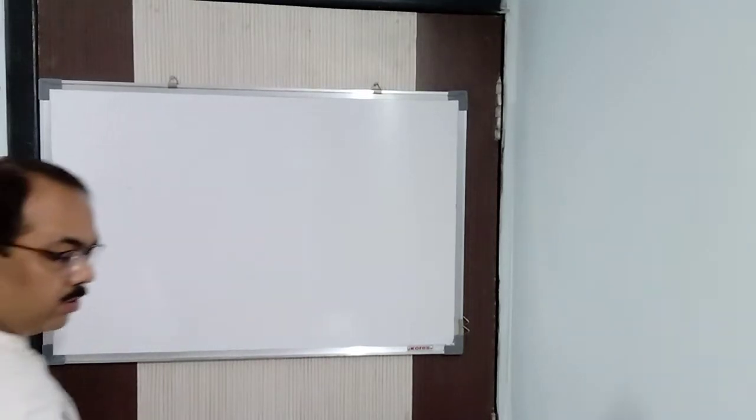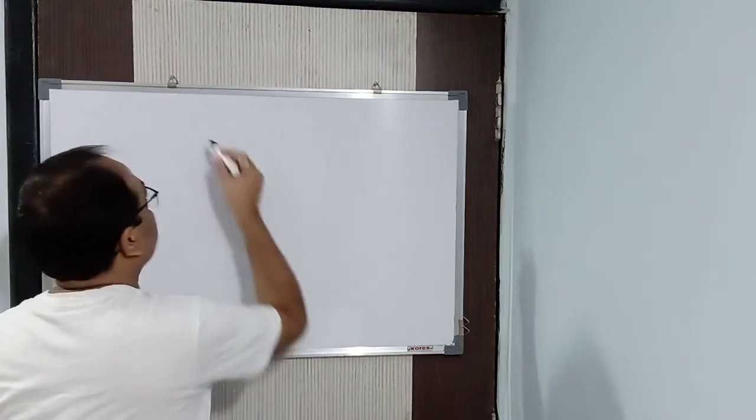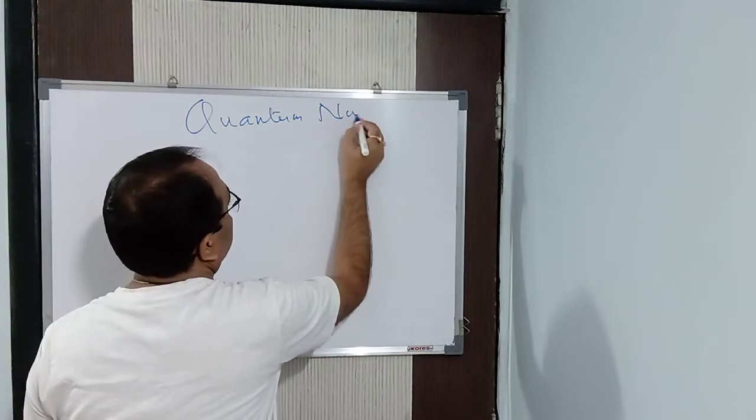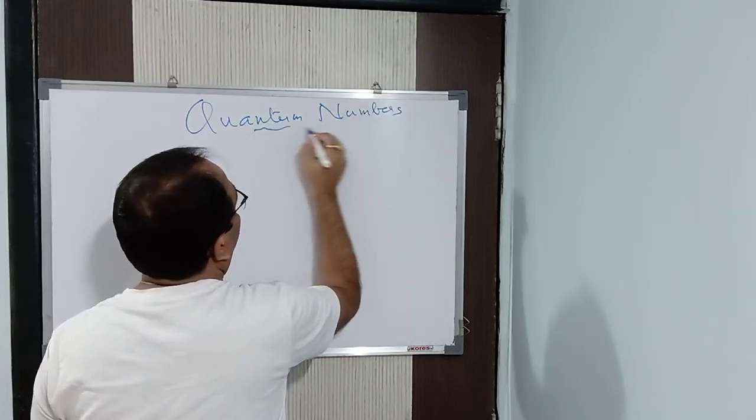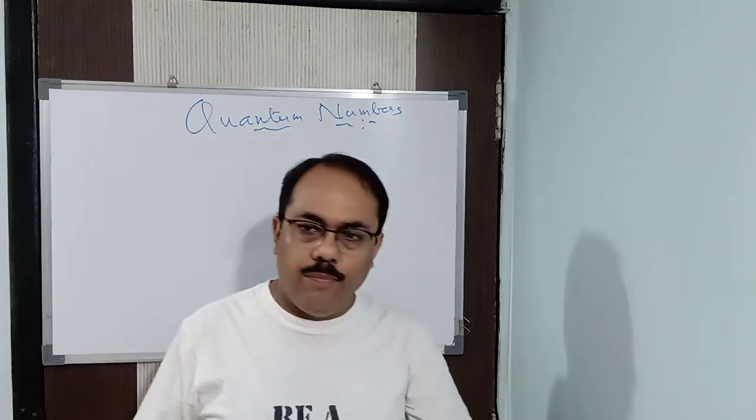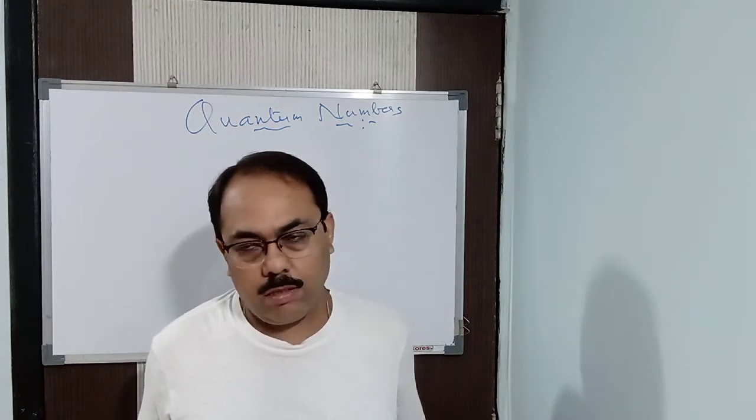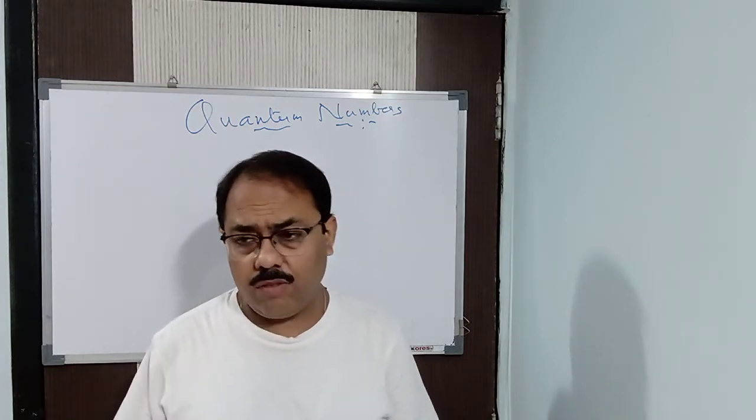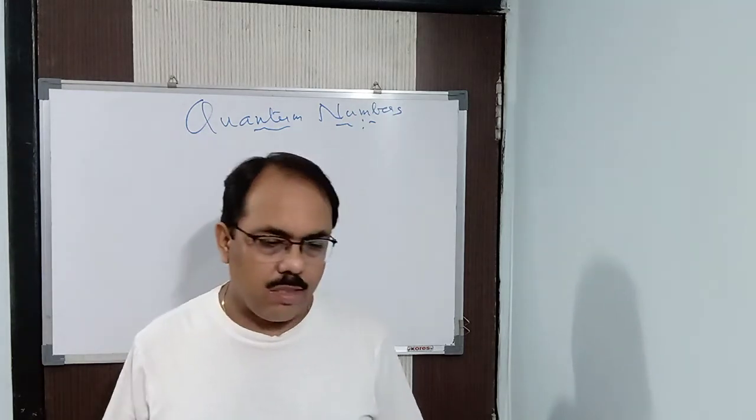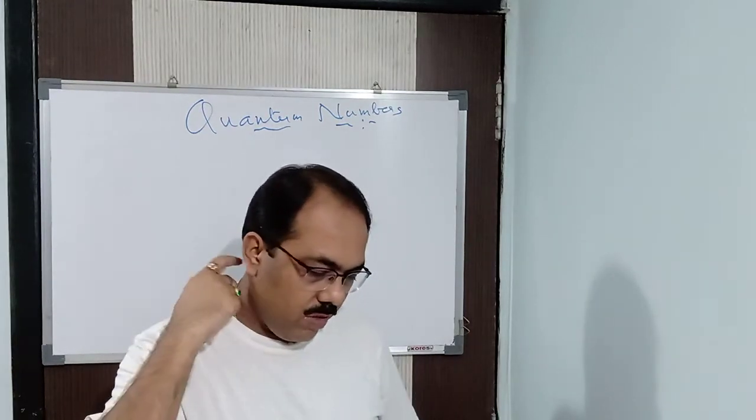Now, coming to the quantum numbers. Quantum numbers. Now, what are quantum numbers? Before going to the quantum numbers, let me tell you, we already studied that an atom consists of a large number of orbitals, because we can have a large number of orientations. An electron can rotate in any particular direction in an atom. Hence we can have a large number of orbitals.